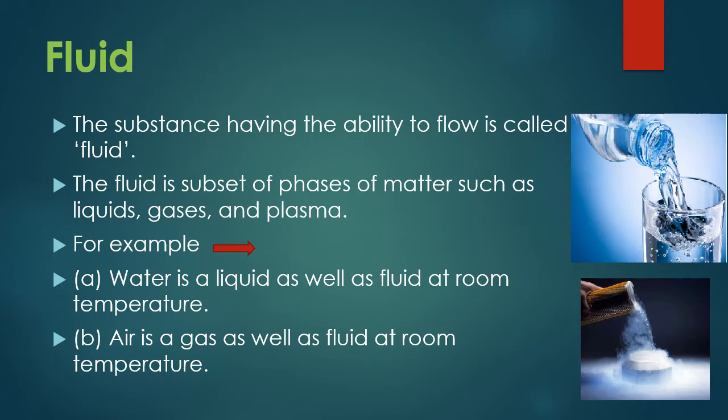In easy wording, we can say that a substance having the ability to flow is called a fluid. The fluid phases depend upon the states of matter, that are liquid, gases and plasma. A few examples are water, which is a liquid as well as a fluid at room temperature, and air, which is a gas as well as a fluid at room temperature.